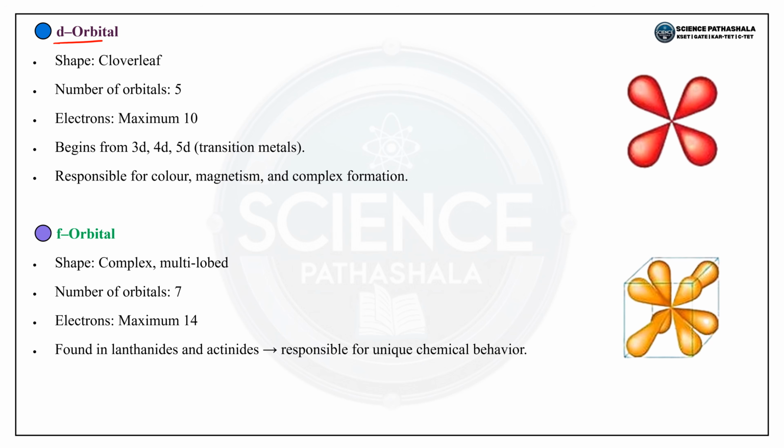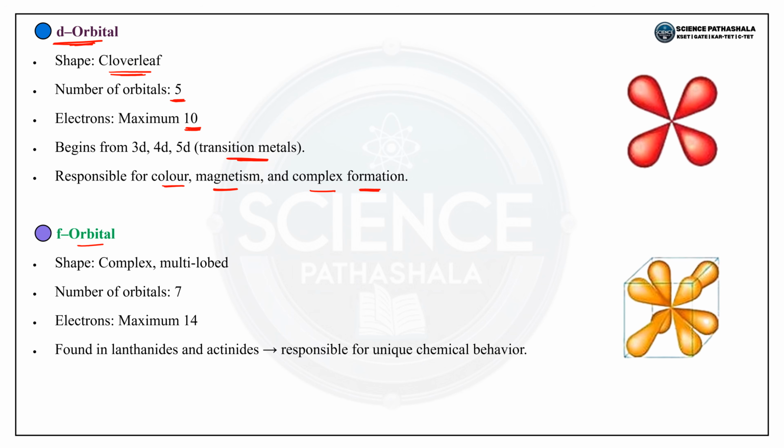The next is d orbital. The shape of d orbital is clover leaf. So in the exam they may ask you the shape of s, p, d, f. So what is the d orbital shape? It is clover leaf. The number of orbitals is 5. The maximum electrons in this d orbital is 10. It begins from 3d, 4d, 5d, that is the transition metals. The d electrons are responsible for color, magnetism, and complex formation.